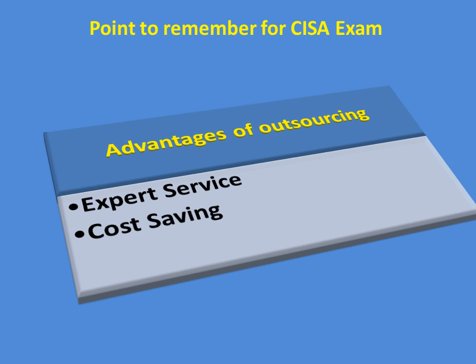Now, the two main advantages of outsourcing are: one, availing expert service, and two, saving the cost. So in any scenario where there is an indication of the advantage of outsourcing, you need to look for either of these options in the answer: either to avail expert service or to save the cost. In a scenario, if both options are there as answers, then you need to give priority to expert service.